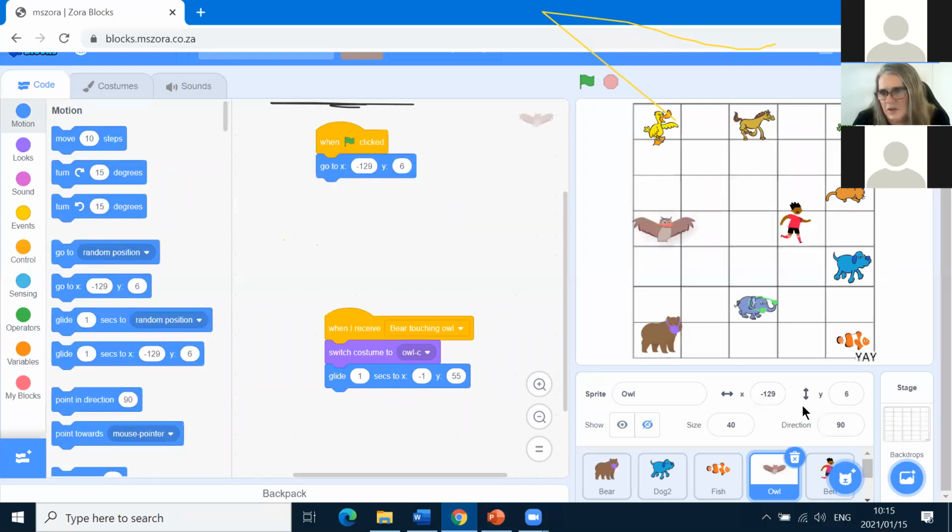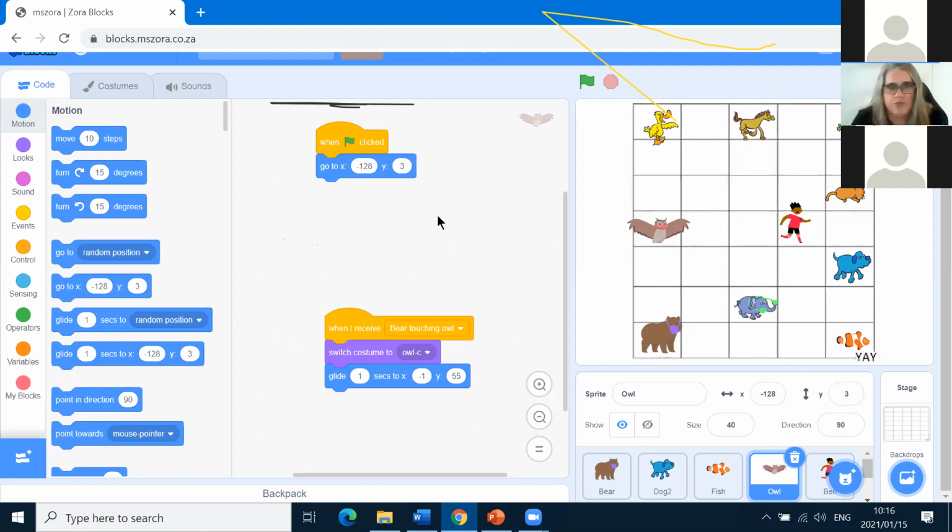There's bird. And I've physically moved it now so I can see what the X is. It's minus 126. I can type in minus 126. And then, actually, maybe make it a bit lower here. Minus 128. And then the Y value is 3. So I'll go and type the Y value in. There we go.